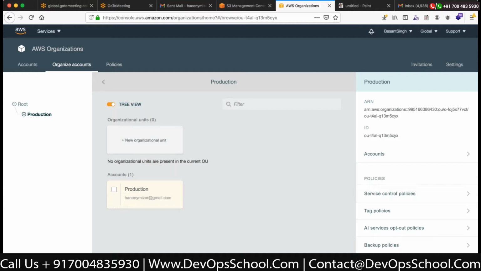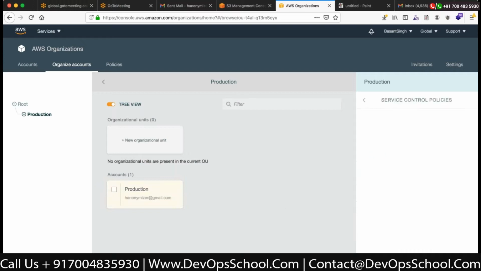Okay, so we create organization units, and to restrict, let's say I don't want the production team to create any S3 bucket, such type of stuff I will do when we go to services and create a service control policy. So a service control policy is going to restrict on top of your particular organization unit or root account that this is the organization unit which is not allowed to. So basically a deny type of thing which you want to perform on the particular organization unit, then you use a service control policy. Okay, let me go back.